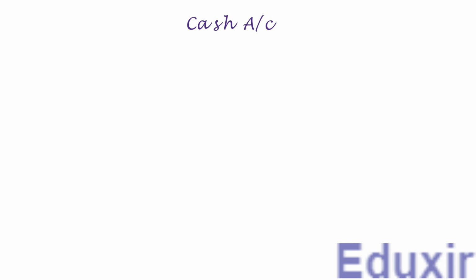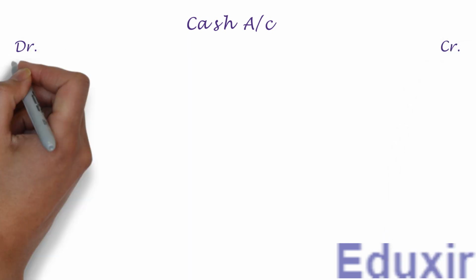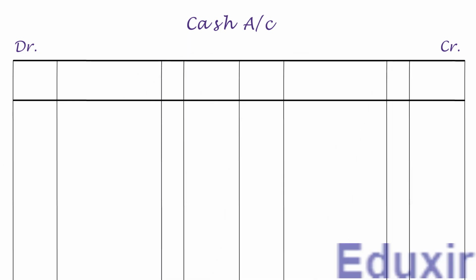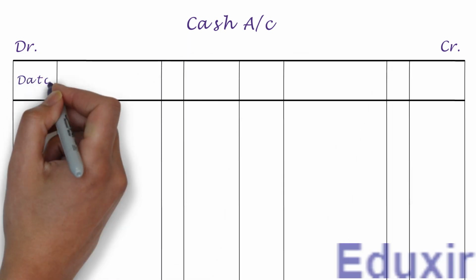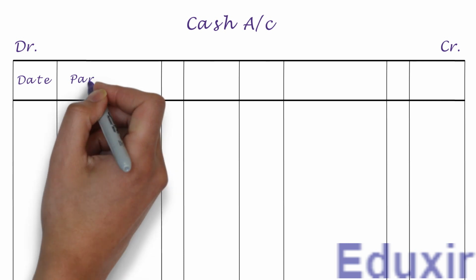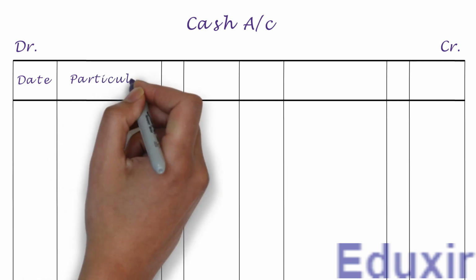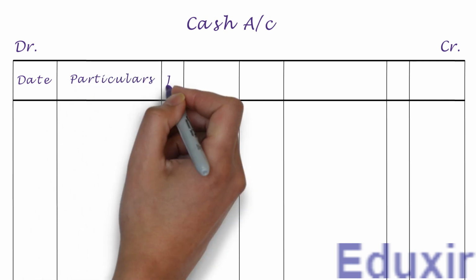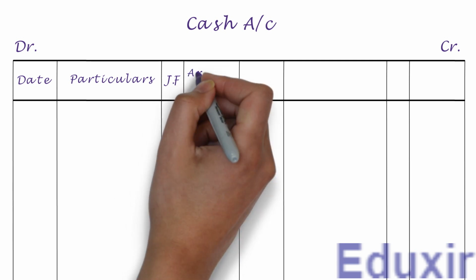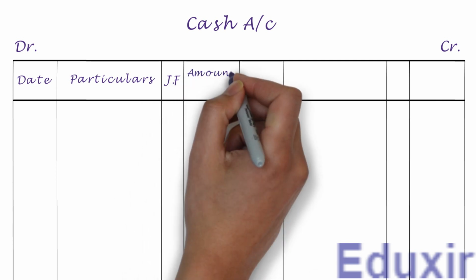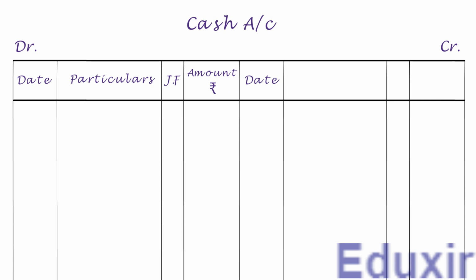Let us then write the headers DR and CR to designate the debit and credit sides respectively. Let us now have the column headings for date, particulars, journal folio, and amount in rupees on the debit side. Let us also have the same columns on the credit side also.